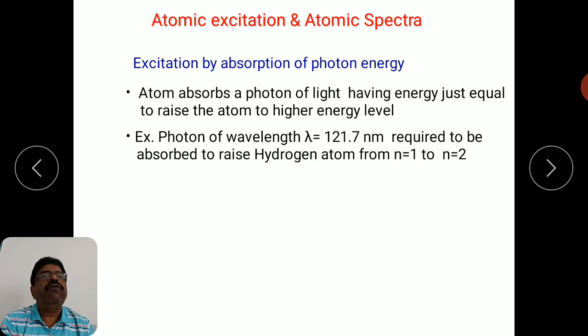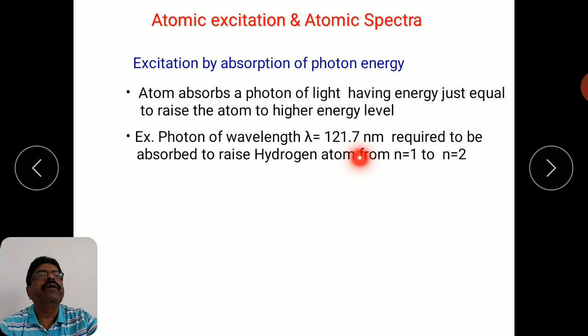So why is this wavelength required? Because if you calculate the energy of this photon of wavelength 121.7 nanometer by the formula E equal to h nu, or hc upon lambda, where h is Planck's constant, c is the velocity of light, and lambda is the wavelength, then you can find the energy of this photon.